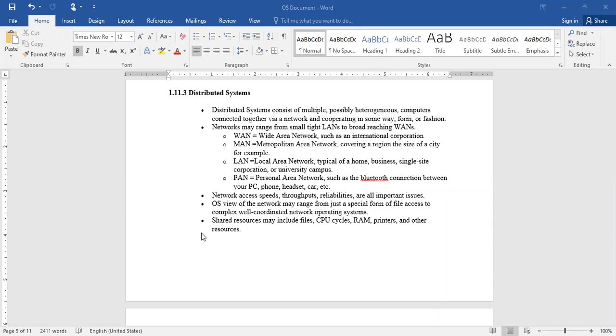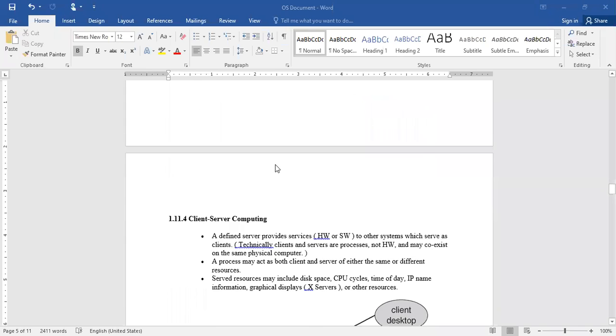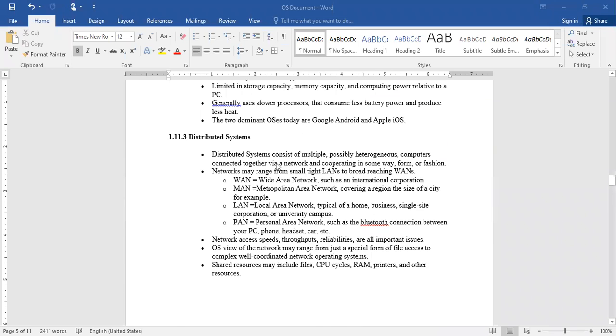Suppose the server has 10 requests, and among the 10, one request is related to the printer. What will the server do? It will simply distribute it to the printer itself, so that the task will be executed in parallel. If one of the tasks requires the CPU, immediately it will be allocated. Some require the services of the file manager. Like that we distribute to the different resources, different places, so that it will minimize the execution time. That is about the distributed environment.